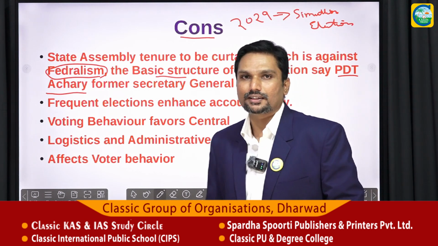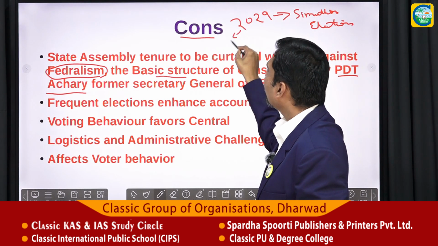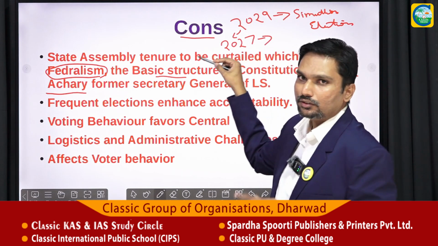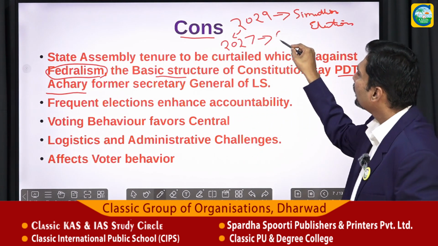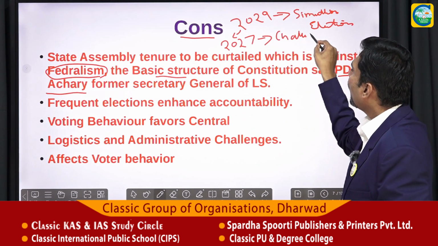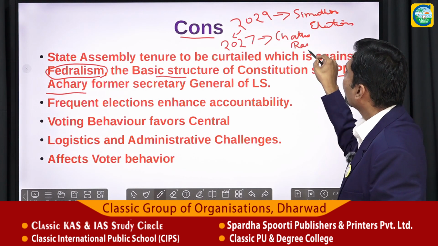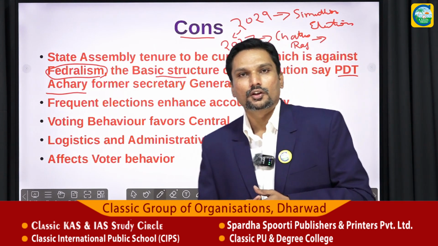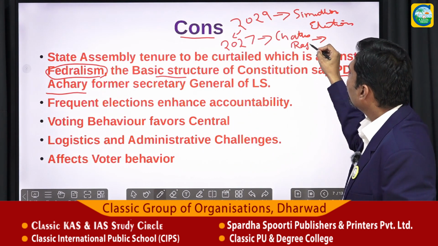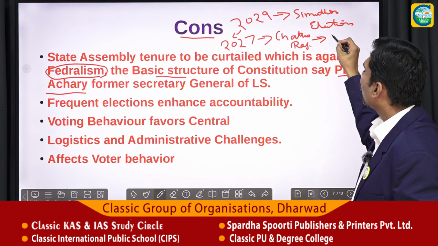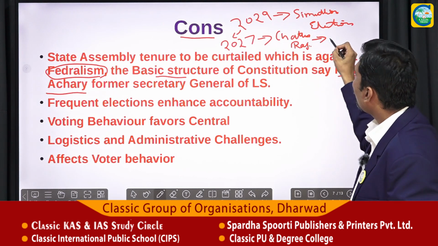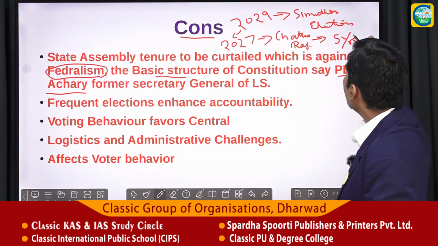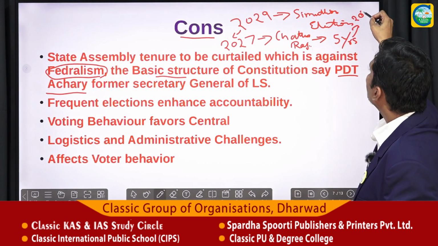Before having these simultaneous elections, in the year 2027, let us assume that two states of India, that is Chhattisgarh and Rajasthan, are going to the polls. Now, in both these states, a government is formed, and the government which forms has a mandate of say 5 years. So their tenure would be ending by 2032, right?